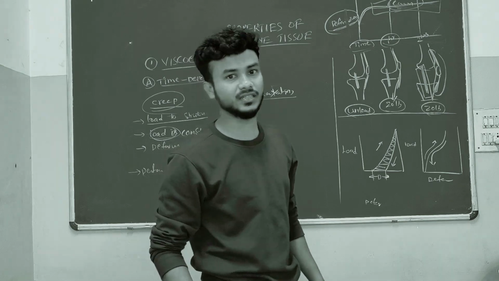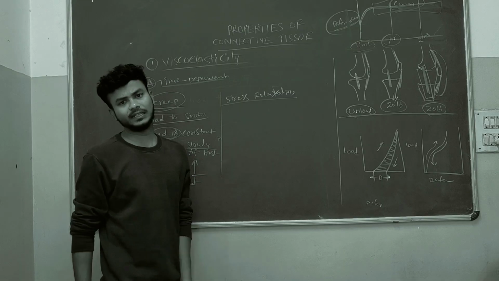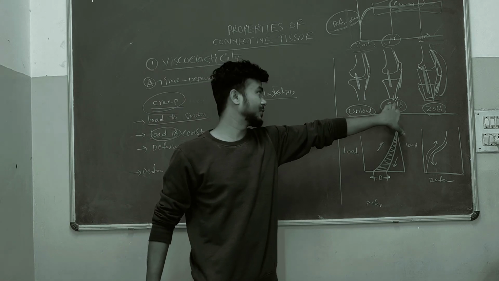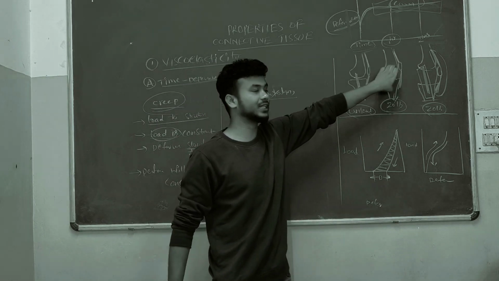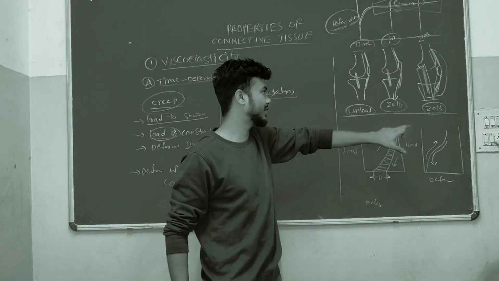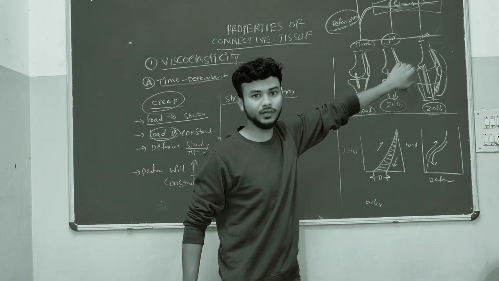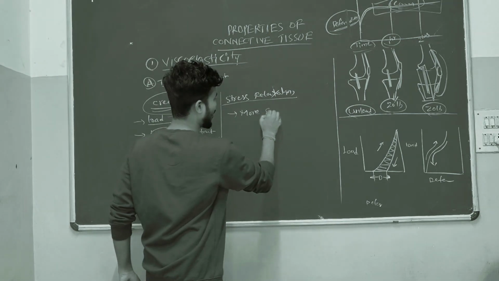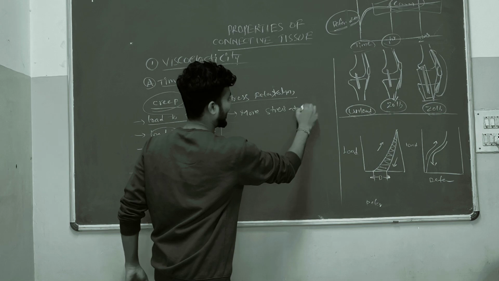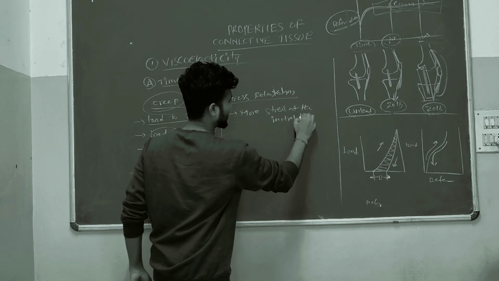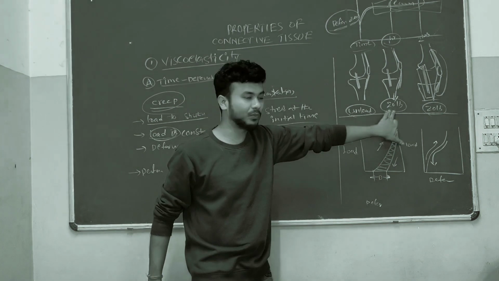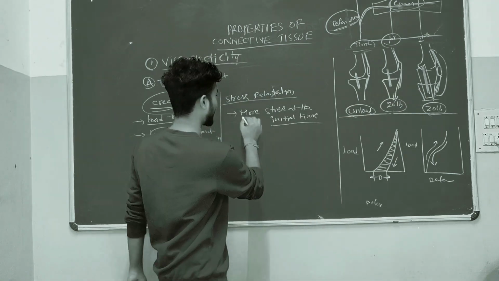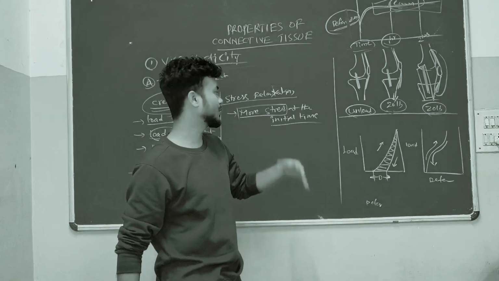Now we'll see stress relaxation. Second point, stress relaxation. What does stress relaxation mean? Suppose we apply a 20 lb weight to the knee joint. At the starting time, this knee joint ligament or tendon is going to experience more stress at the initial time. When we apply load to a structure, at the initial time of loading, the structure will experience more stress.